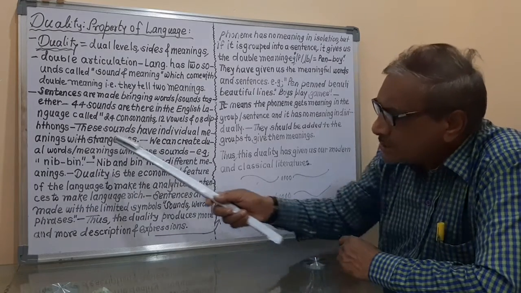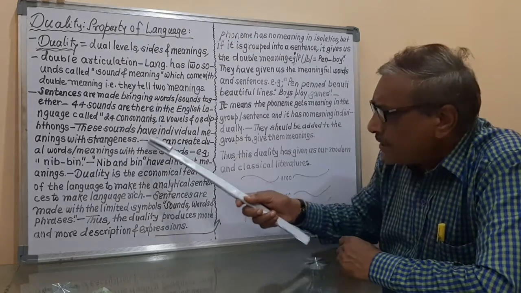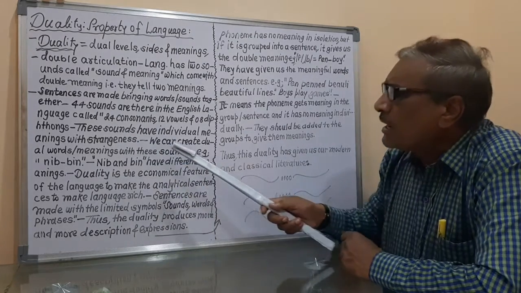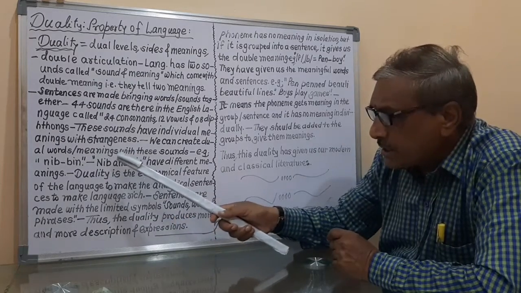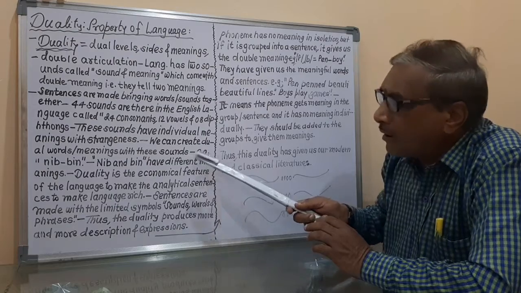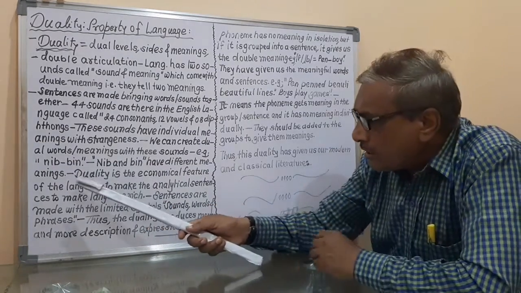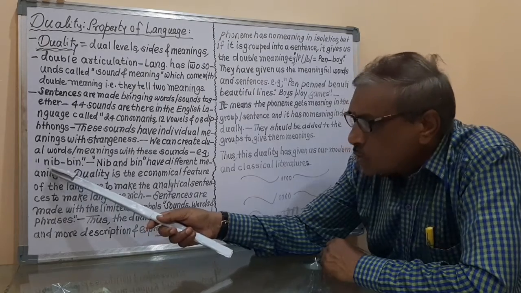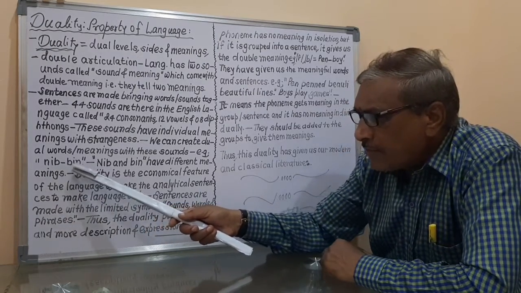With these sounds means with these 44 sounds. It means that these 44 sounds can create double words or double meanings. It is the explanation. For example, neighbor and beano. So here we have taken the two sounds. So here neighbor and beano.